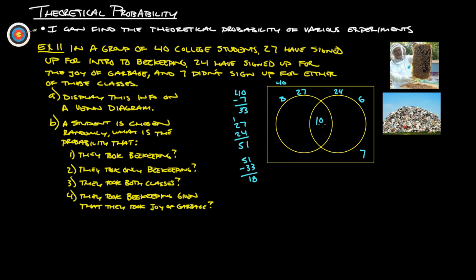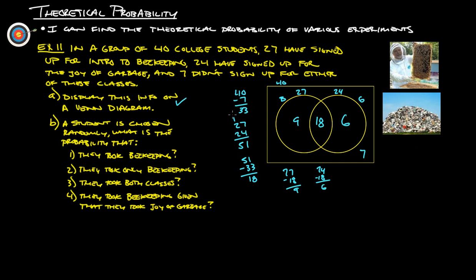Yep, so there's 18 that got counted twice. So there's 18 that are going to be in the middle here. So if there's 18 here, 27 minus 18 leaves us with 9 that took just beekeeping. 18 took beekeeping and the Joy of Garbage. And then if we do 24 minus 18, that gives us 6 that did just the Joy of Garbage. Okay? Now if we add these all up, 9 plus 18 is 27. Plus 6 more is 33, plus 7 more is 40, then we have everybody all accounted for, okay?